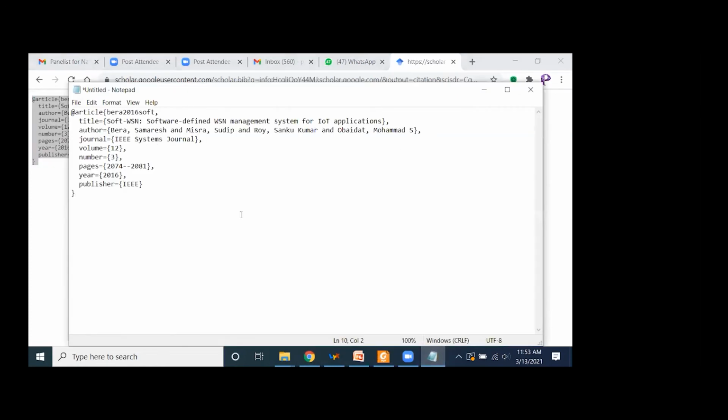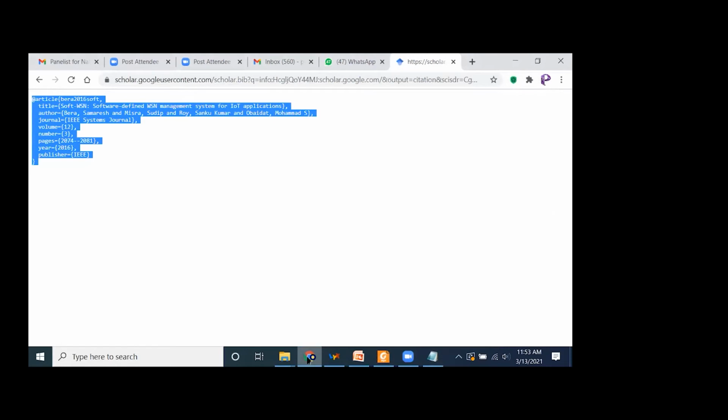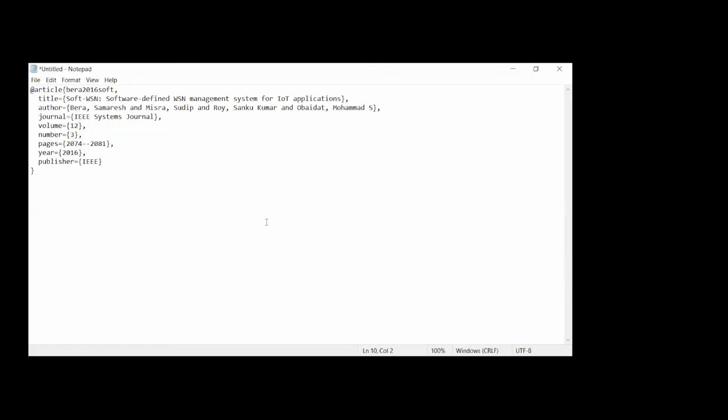So I'll share the notepad file with you as well. Let me stop sharing this. I hope it is clear how to get the citations from Google Scholar. Yes, ma'am. Clear. So I'll share the notepad file now. So here is the notepad file. I hope the notepad file is visible to everyone.